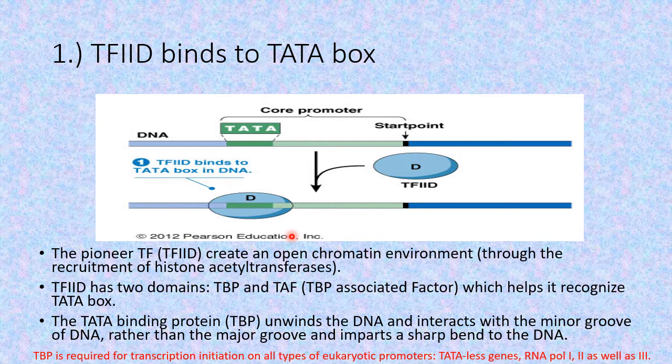That means whichever RNA polymerase, first, second or third, is to bind itself to the DNA sequence, it requires the TATA binding protein. So the first step is binding of this TFIID with the TATA box.